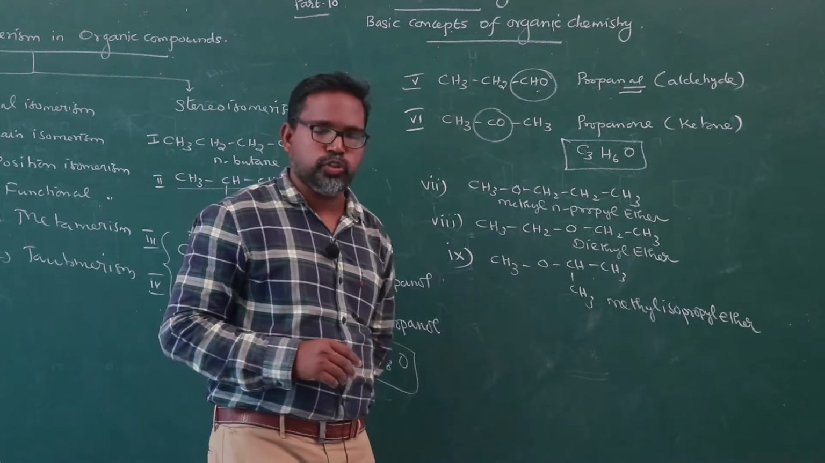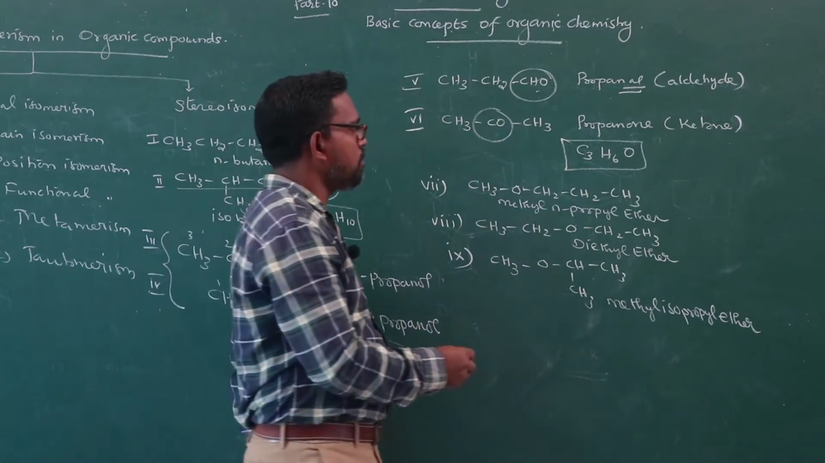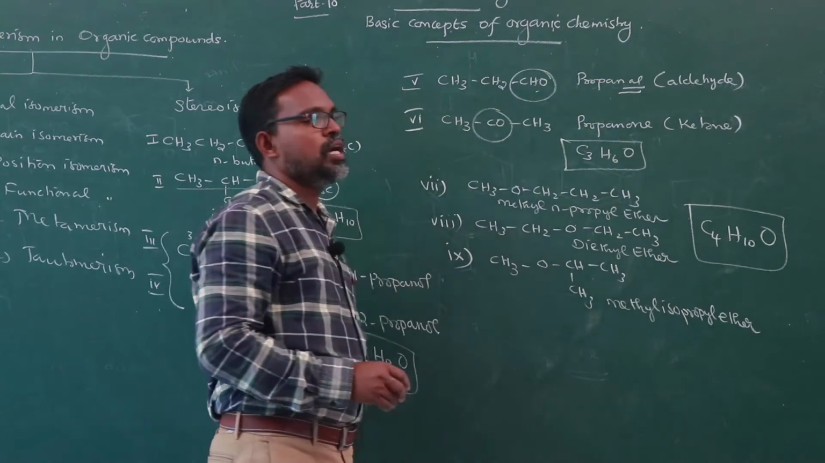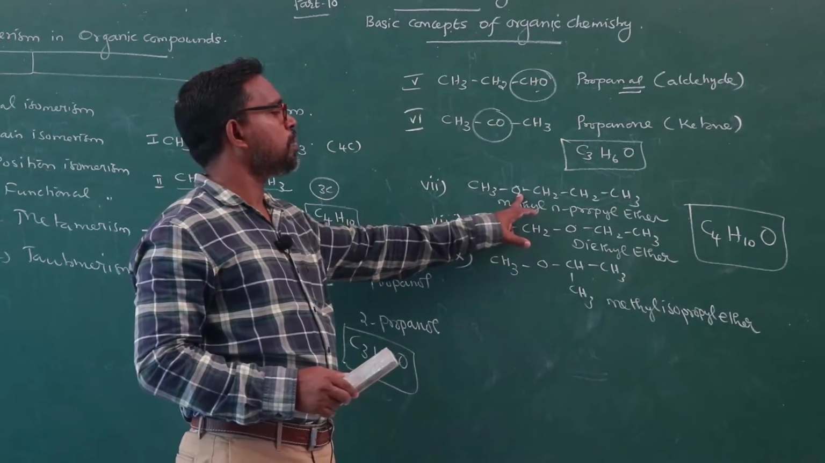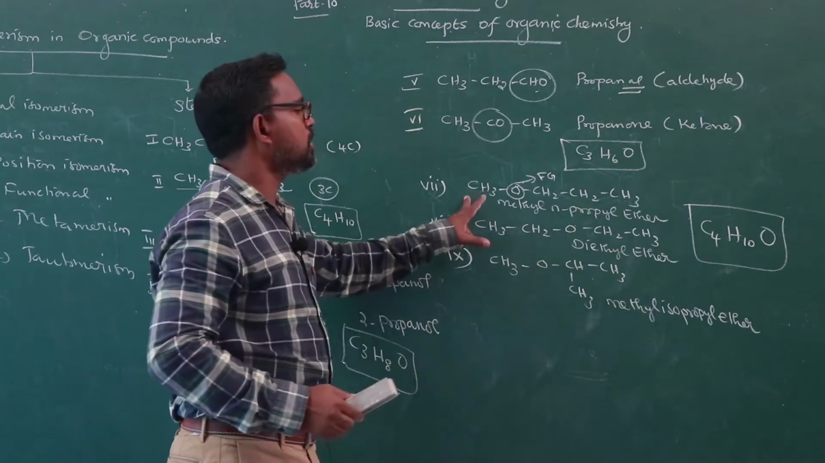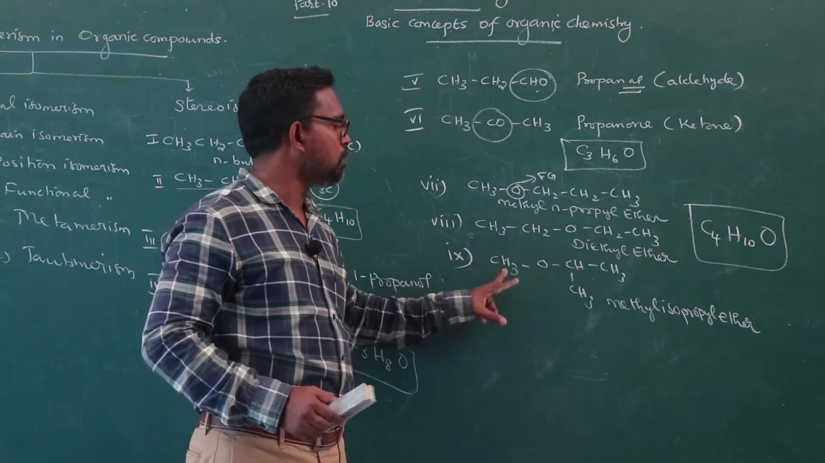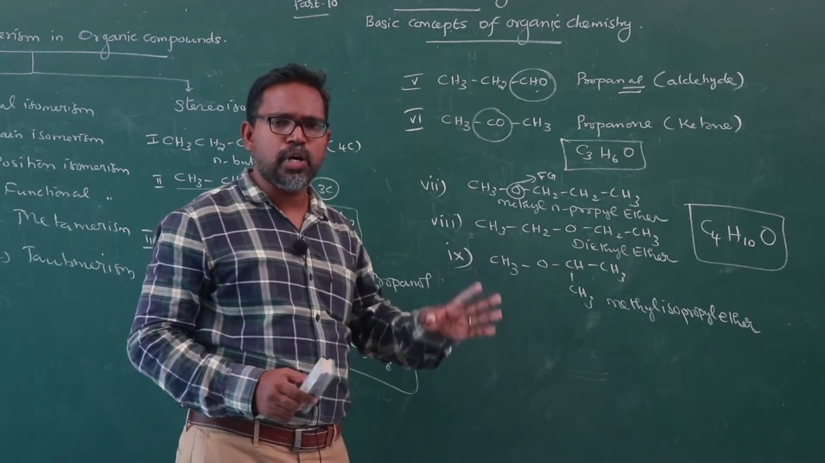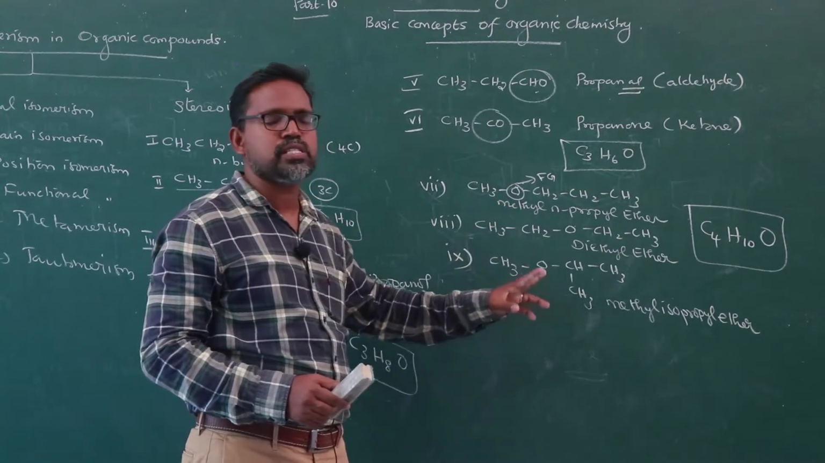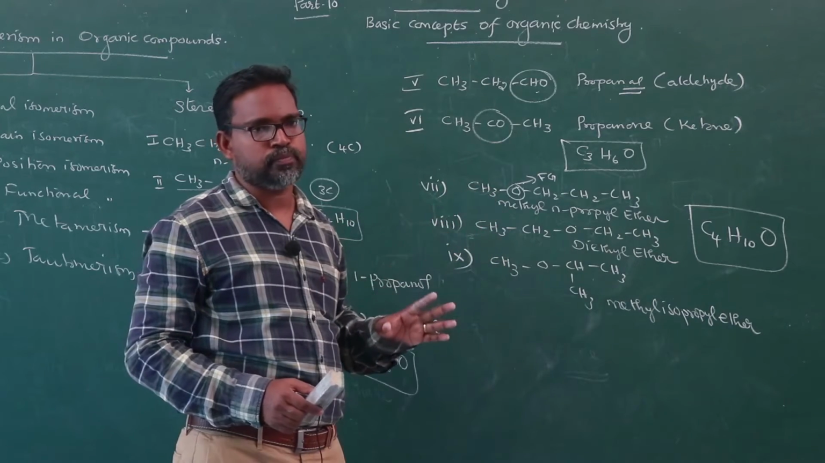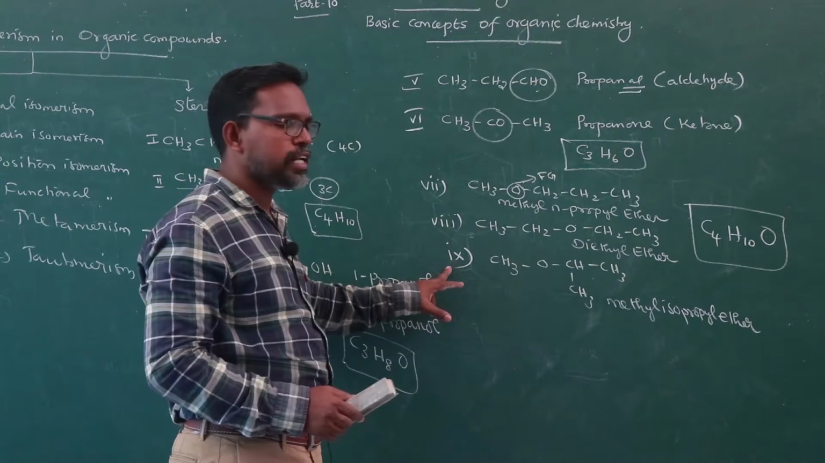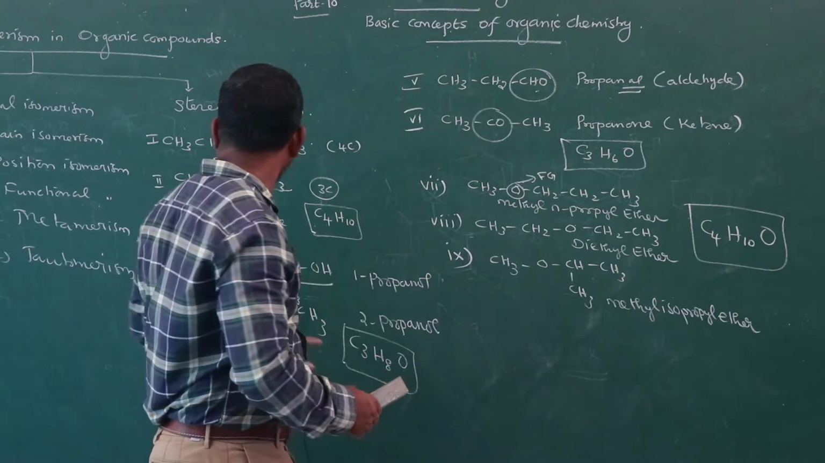So, look at the three compounds. All these compounds have the same molecular formula, C4H10O, but the nature of the alkyl groups attached to the functional group differs. Here O is the functional group, with methyl n-propyl, diethyl, and methyl isopropyl. So, same molecular formula, same functional group, but different alkyl groups attached to the functional group is called metamerism. Structures number 7, 8 and 9 are said to be metamers.